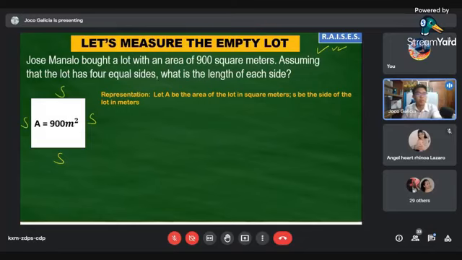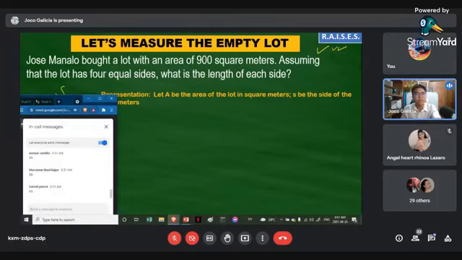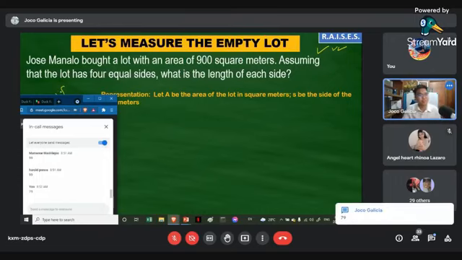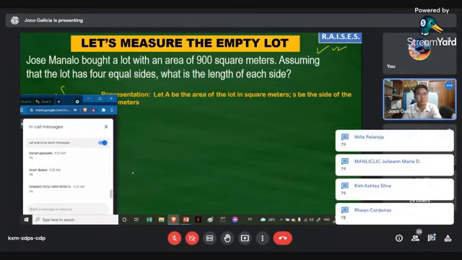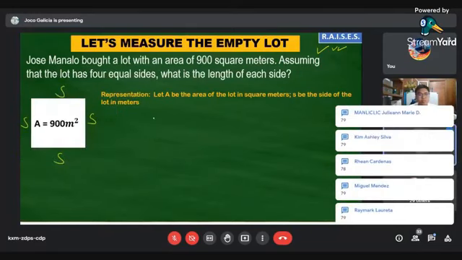Now, how are we going to solve the problem? To solve the problem, class, we have to use variables. We have to know the formula for the square's area. So for double asterisk, what is the square's area? Silva: A equals S squared. Very good. Can you solve the problem, Silva?